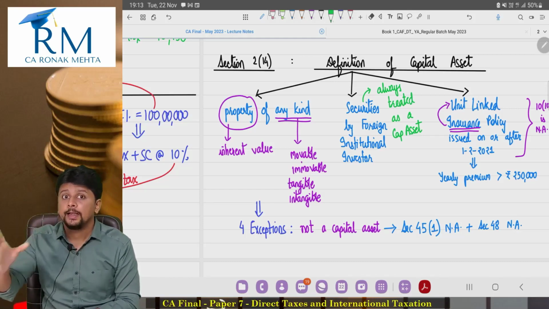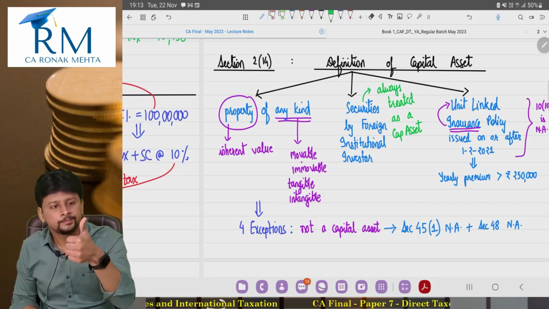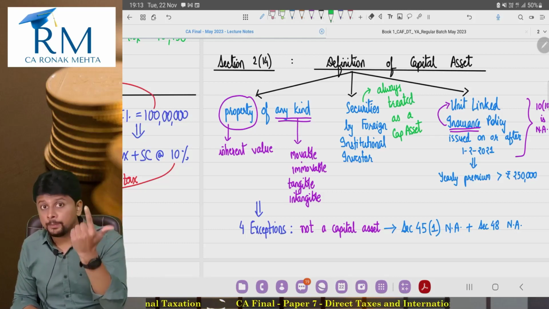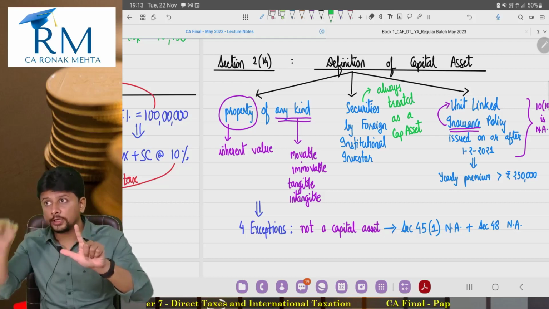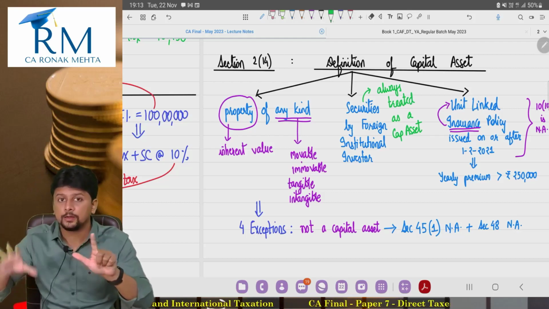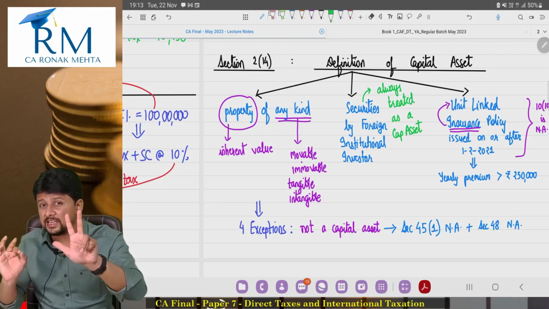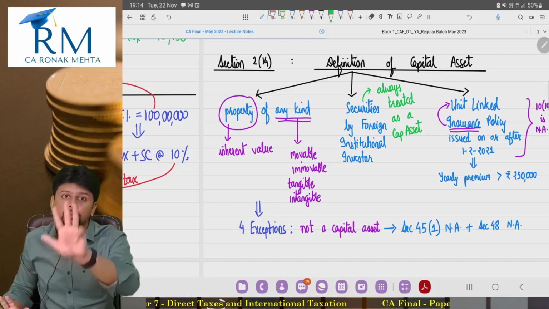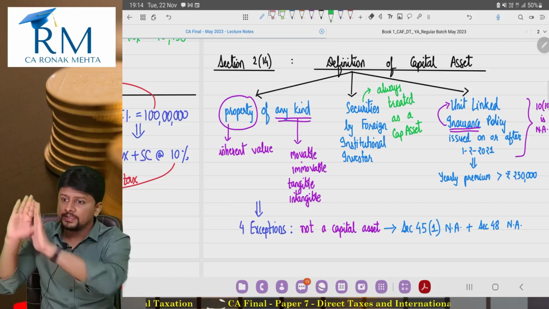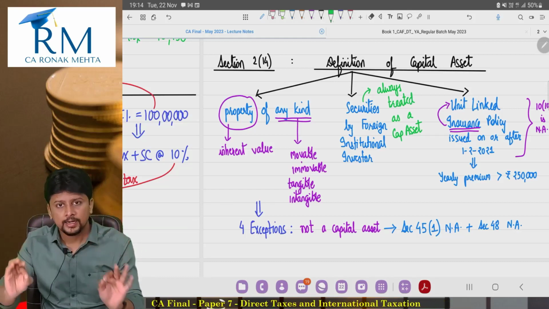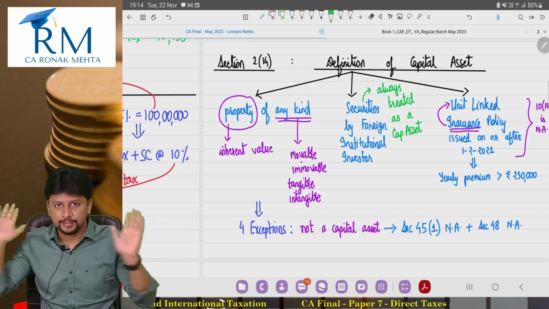Property of any kind held by the assessee, 4 exceptions to it. Raw material, stock in trade, taxed under PGBP. Personal effects, which is movable property held for personal use, but personal effects do not include jewelry, drawings, paintings, works of art, sculptures, archaeological collection, etc. Third, rural agricultural land located in India, and fourth, gold deposit certificates. These 4 are not treated as a capital asset. Otherwise, anything which is property of any kind, inherent value, movable, immovable, tangible, intangible, will be considered as a capital asset.